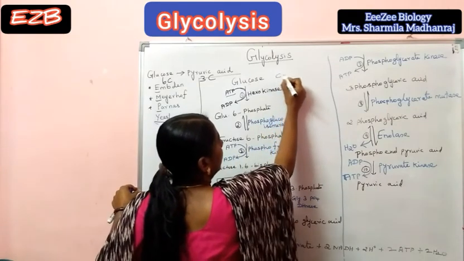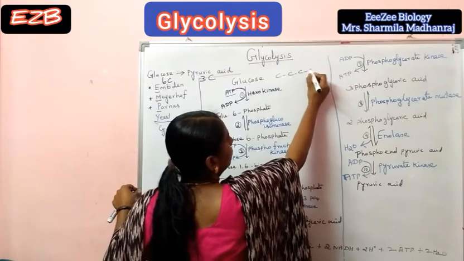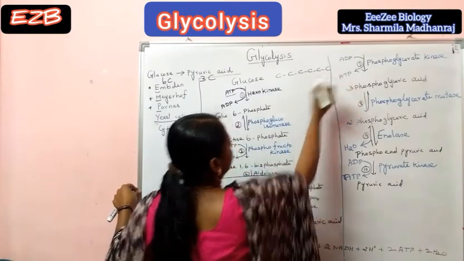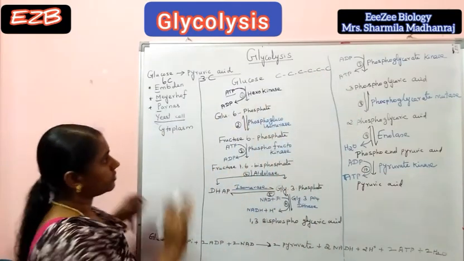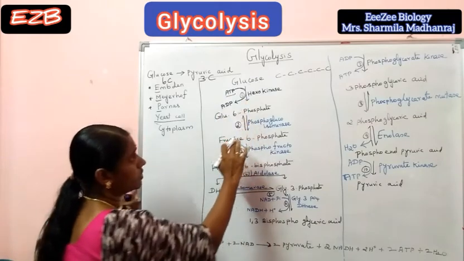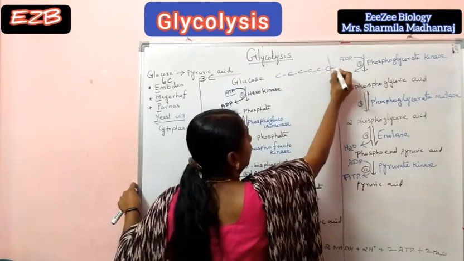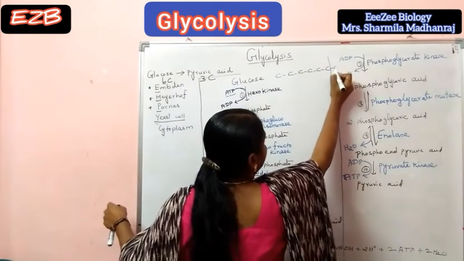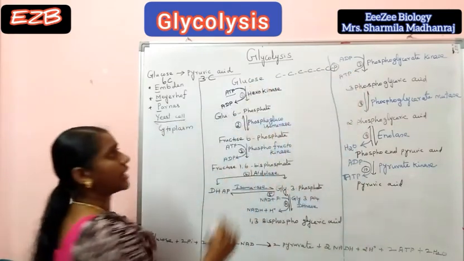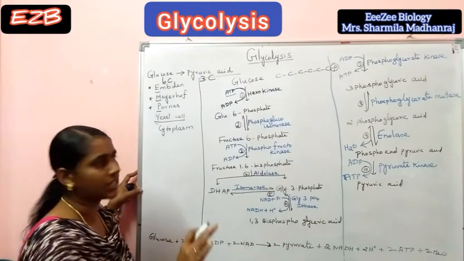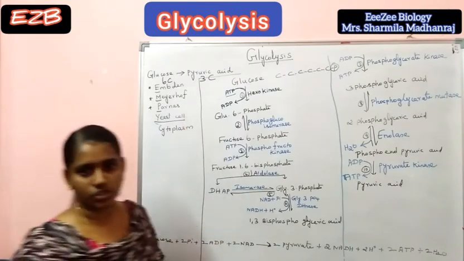This is a glucose, with carbons 1, 2, 3, 4, 5, 6. Here phosphate is added, so glucose is converted to glucose 6-phosphate. That is the first step.